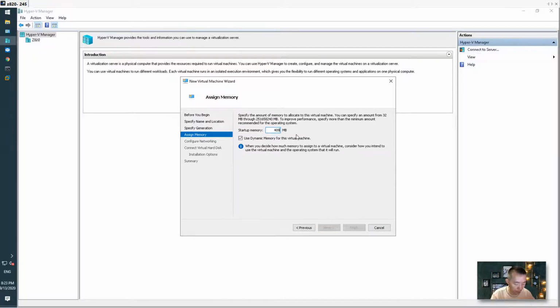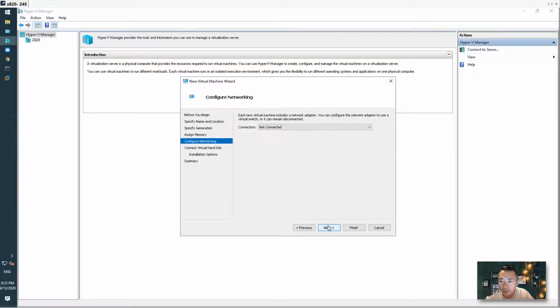Next, using 4 gig for now. It's our internal network, so we're going to use an internal switch. I already created 3 switches: external switch, internal switch, and the private switch for the cluster interface.